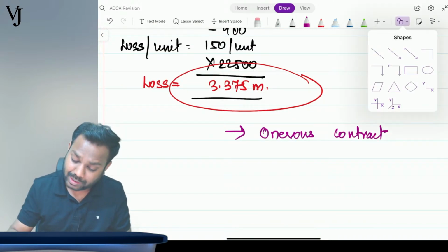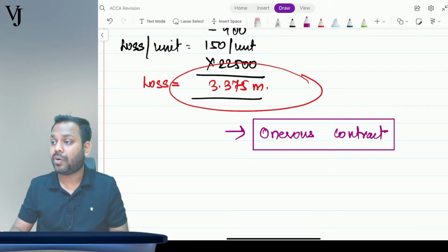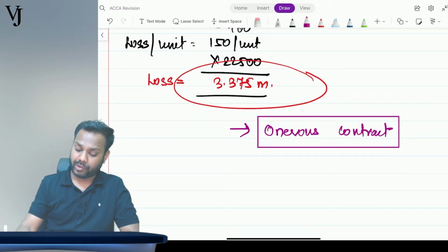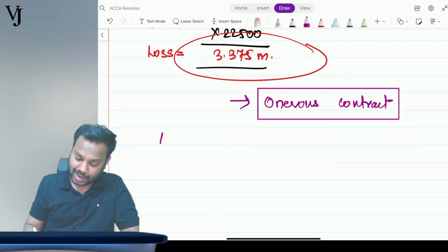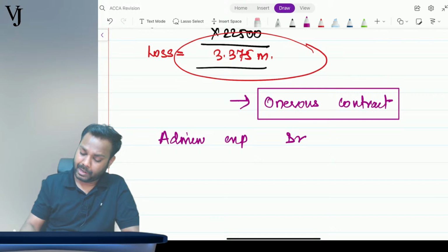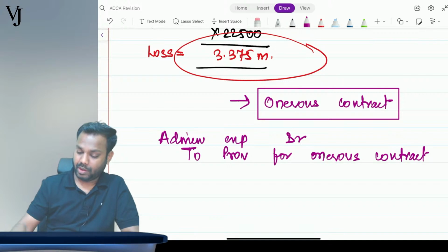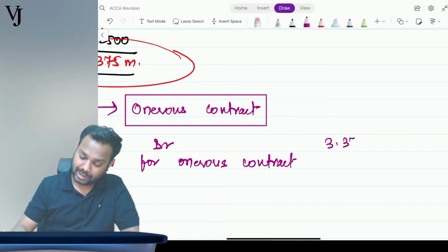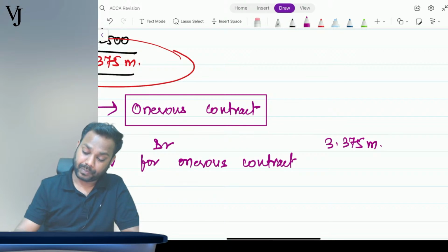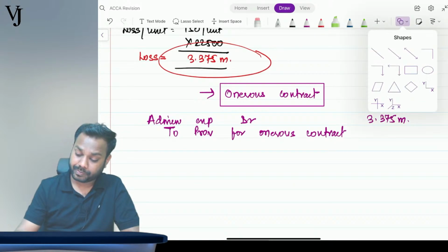These types of contracts are called onerous contracts. Now, we do have to make a provision for an onerous contract, okay? So what I will write here: admin expense account debit to provision for onerous contract is 3.375 million. Now again, since this is a rectification entry, let me pass this in the box.